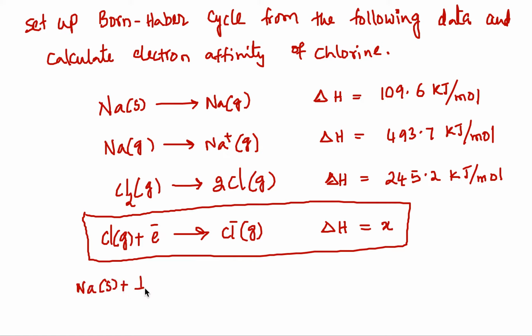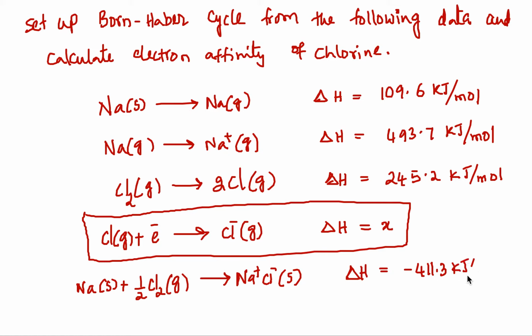Sodium solid, half mole of chlorine gas to produce sodium chloride, that is lattice Na plus Cl minus solid, and delta HF, which is delta H of formation, which is negative 411.3 kilojoules per mole.